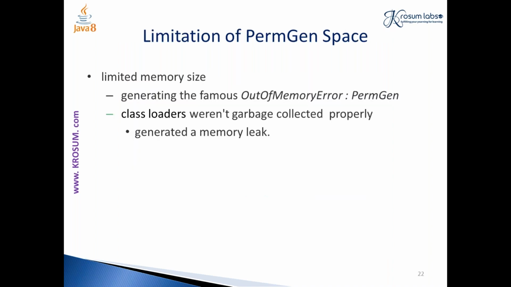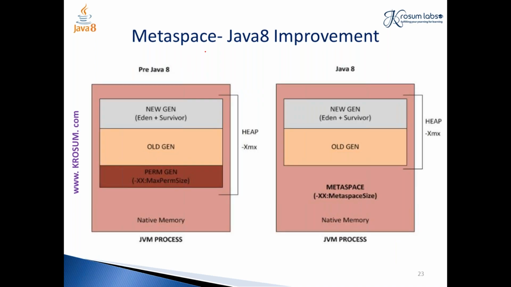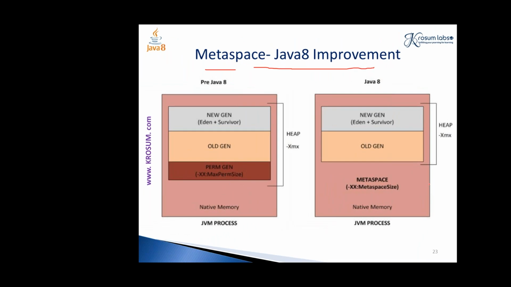And this is the limitation of permanent generation. We usually get the out of memory error because our class loaders' data is not being garbage collected, and we'll be running out of the space occupied by the metadata. So in order to avoid this, we have a Java 8 improvement called metaspace. So let's see what is the difference between permanent generation space and metaspace.